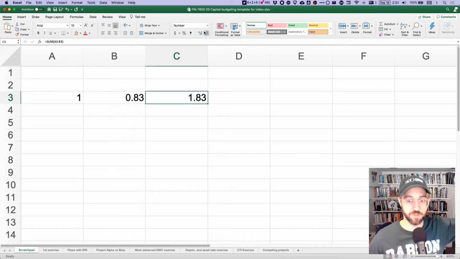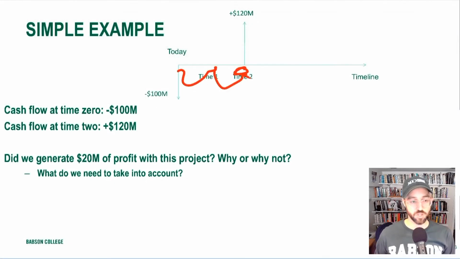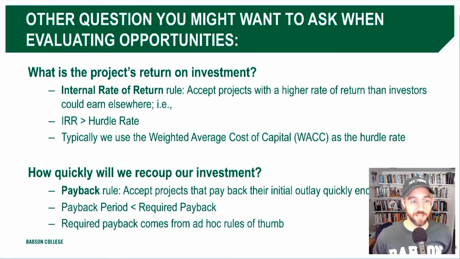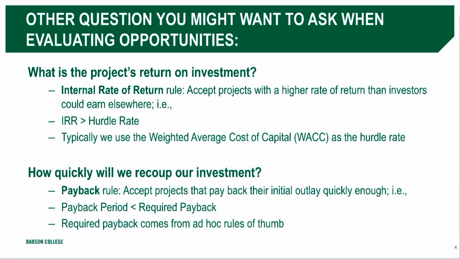So that's how we're going to do this kind of calculation. So let's move to a slightly more complicated example. We're going to calculate a payback period on a slightly more complicated project. But again, all the money goes in at the beginning. So the initial outlay is negative, and then all of the future cash flows are positive. And what are we going to do? Having calculated that payback period, we're going to apply a payback rule that says, accept any project that pays back the initial outlay sufficiently quickly.